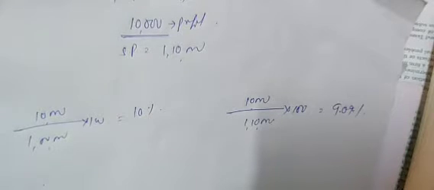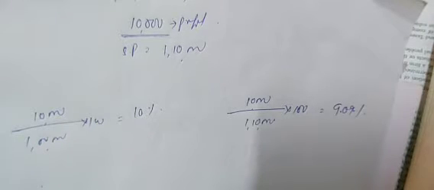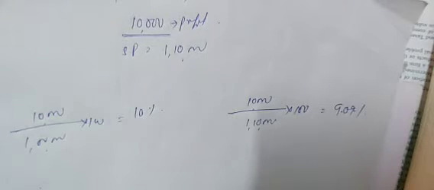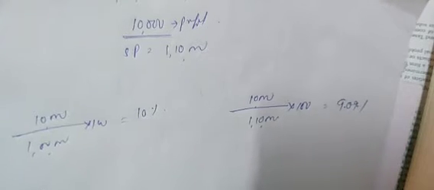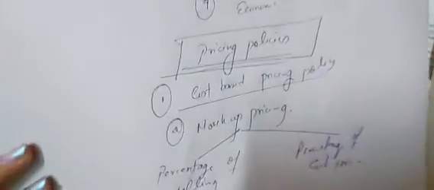So what is markup? Markup pricing can be either expressed as a percentage of selling price or based on cost price. Mostly, markup is usually expressed as a percentage of selling price. Okay, just remember the cost based pricing policy is when the price is driven by the cost of the product. It's not that the markup can only be driven by the cost, it can also be driven by the selling price. Usually we add a markup to the selling price and not on the cost, but we can add a markup on the cost also.